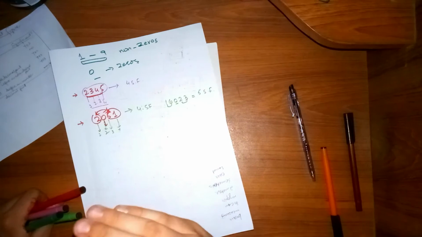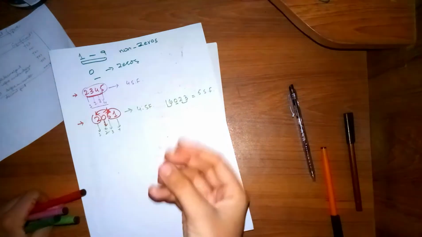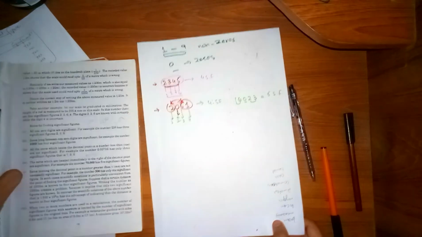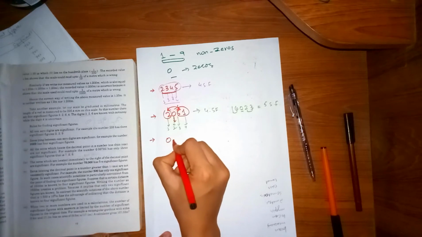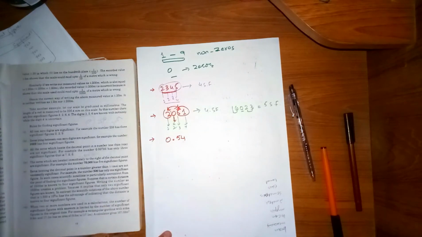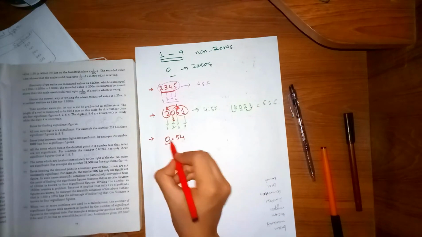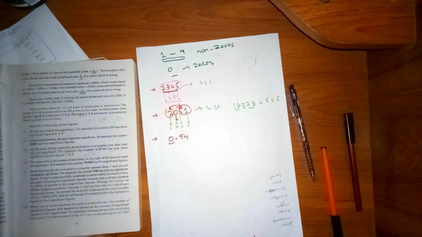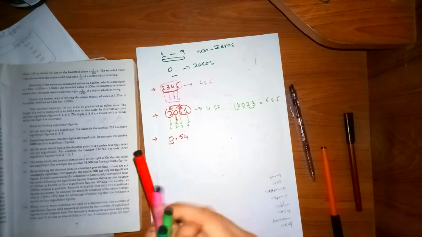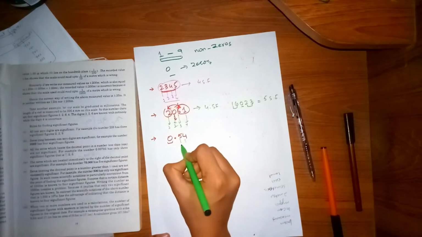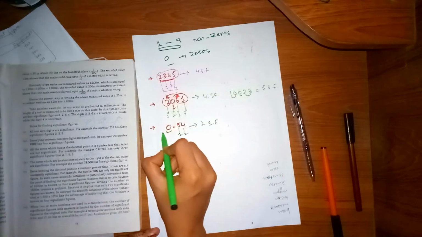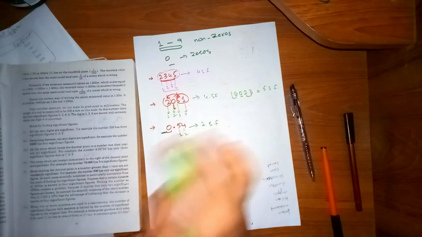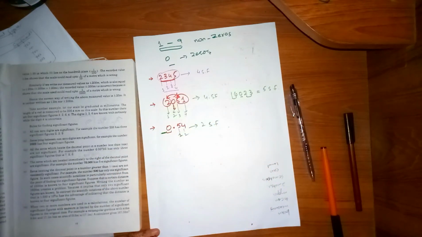All the leading zeros are not significant, right? Let me give you an example. If I am writing a number like 0.54, it has a leading zero. So all the leading zeros are not significant. How many significant figures does it have? It has 1, 2. It has 2 significant figures. Is that clear? The leading zero is not significant. Make sure of that.